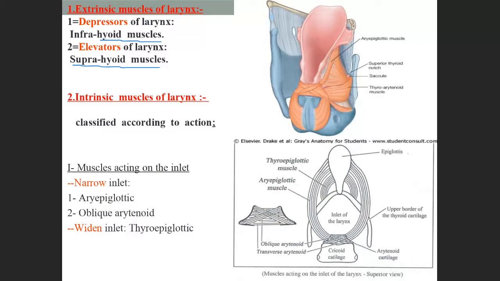In the intrinsic muscles, there are subdivisions. So sometimes when you are asked to write only the intrinsic muscles, you can write any intrinsic muscles. If there is a specific question, name the muscles acting on the inlet of the larynx, then you have to write these muscles. Okay, you got my point?